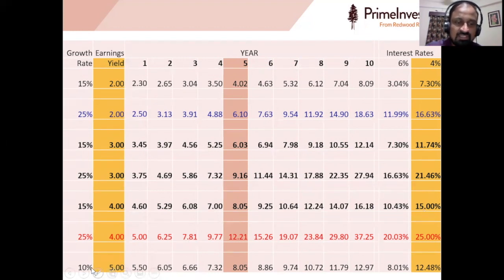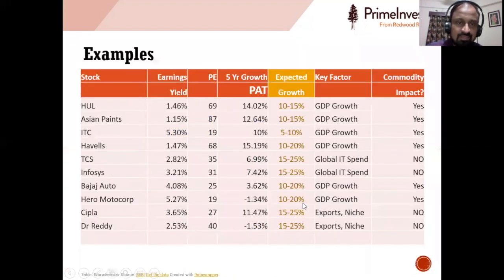At 5%, even if it is 10%, you are going to make decent returns. So this is how we can at least assess whether the price we are going to pay for a company is fair or not, by taking these three parameters: earnings yield, the PAT growth rate, and the interest rates.